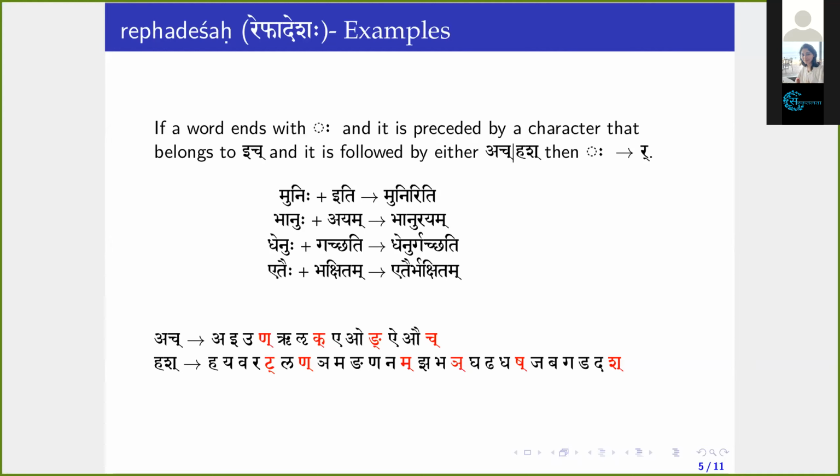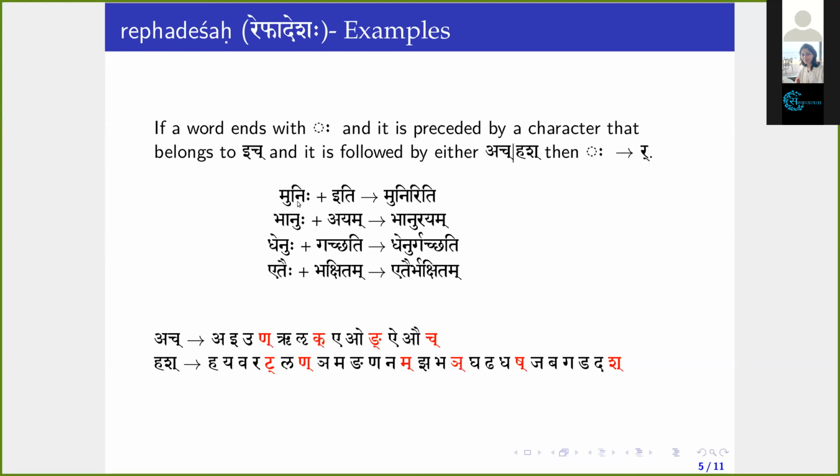Repha means Ra, which is the Adesha. Here it says that if a word ends with Visarga and it is preceded by a character that belongs to ich, and if it is followed by a character that belongs to ach or hush, then Visarga changes to Ra. So no need to panic, I will explain.